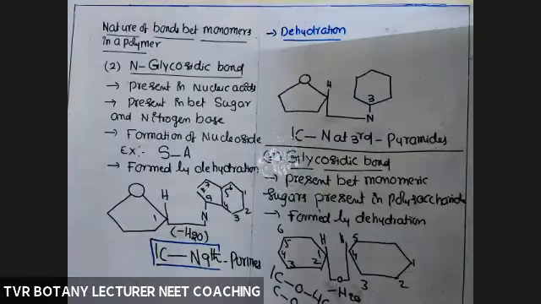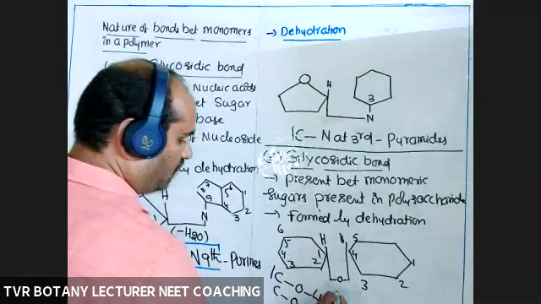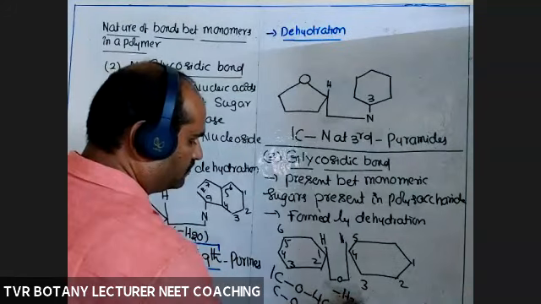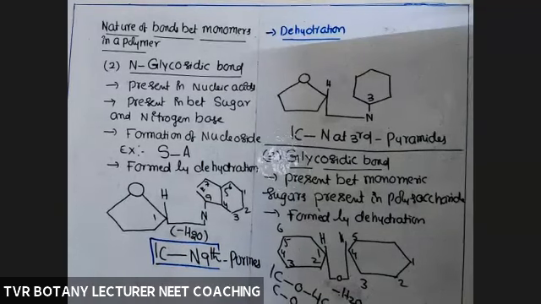Okay, 1,4. One OH and hydrogen atom. One OH is coming from one sugar molecule and the hydrogen atom is coming from the next sugar molecule.